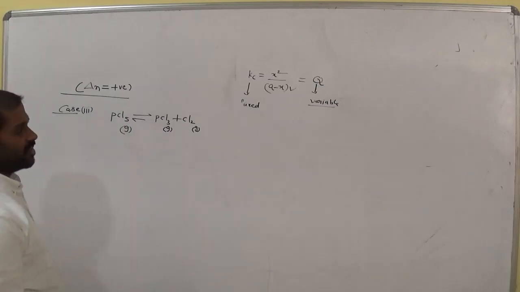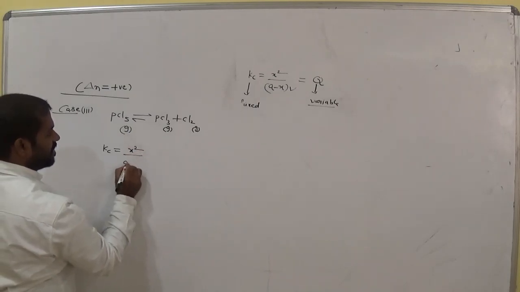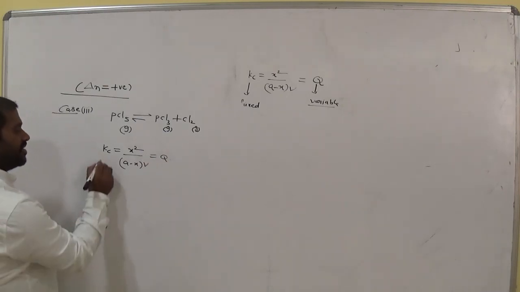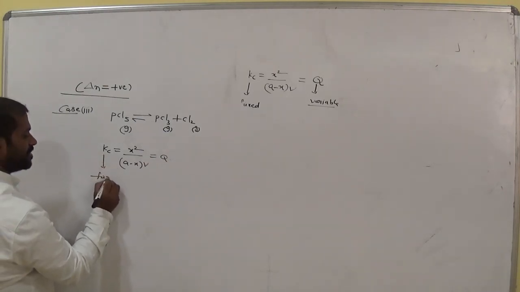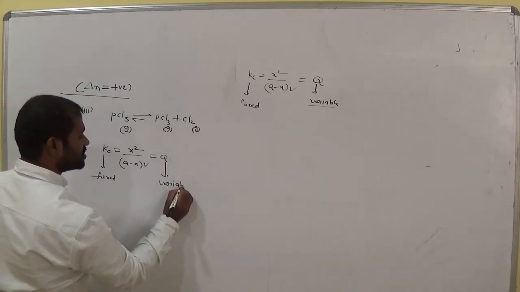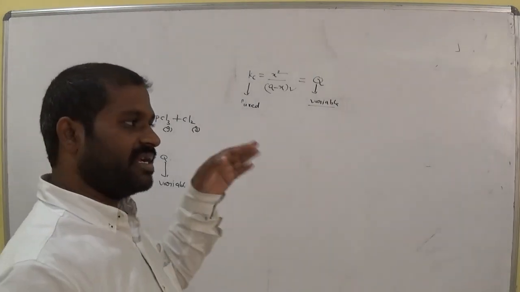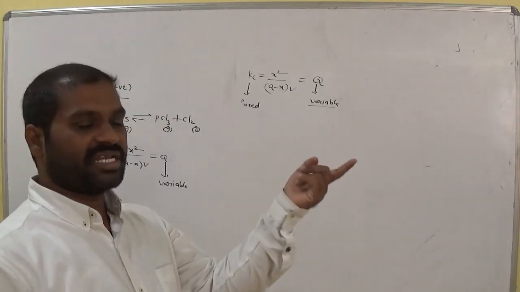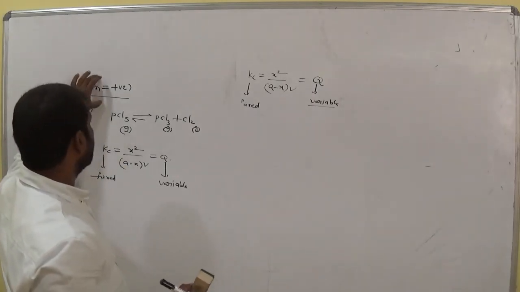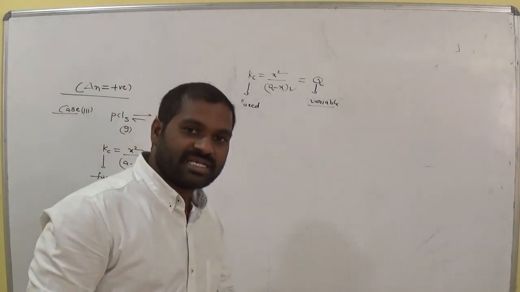Am I right? So what is the Kc-Q relation? Kc equals x square by (a minus x) into v, that is equal to Q. Am I right? Where Kc is a fixed value, Q is variable. That means Q can change when we change the reaction. Increase the reactants concentration, it moves forward. If we increase the product concentration, it moves backward. So, in the case of delta n equals positive, we have three cases: Q less than Kc, Q greater than Kc.